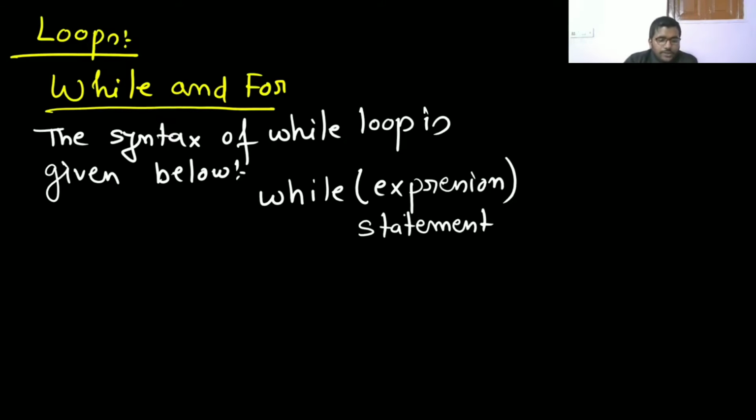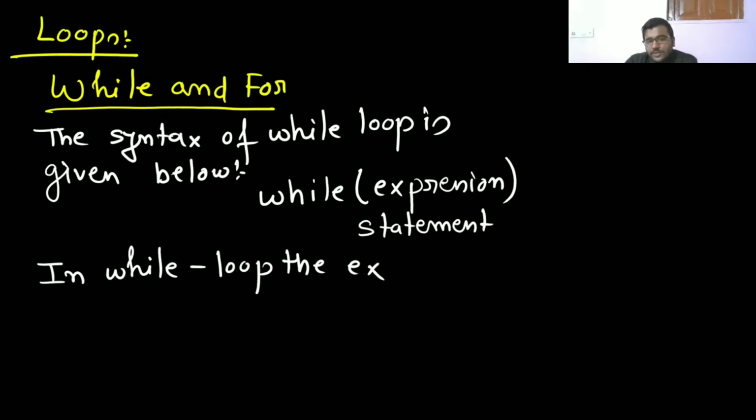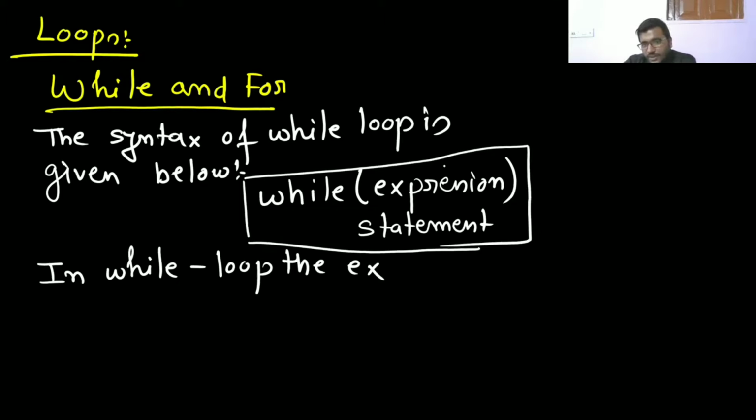In a while loop, the expression is first evaluated, then we go inside the body. This is the body of a while loop, which is a statement, so it can have a block of statements or only one statement.